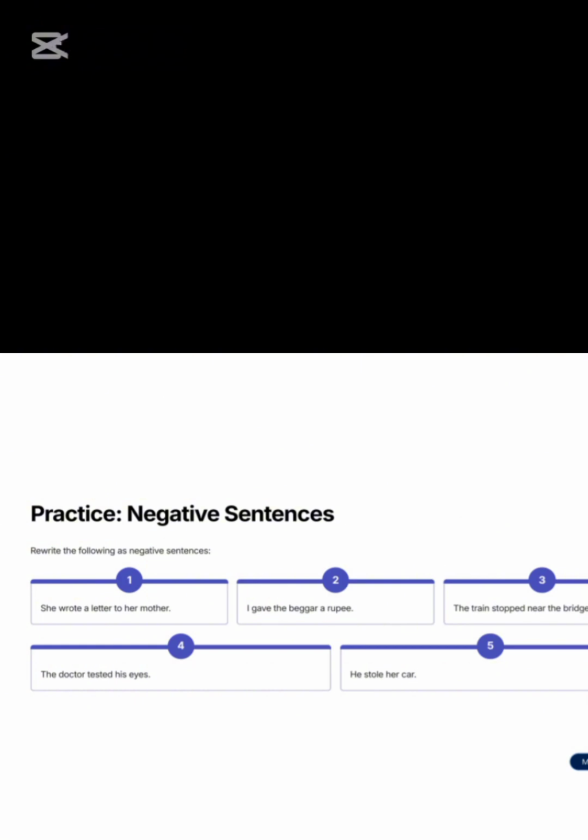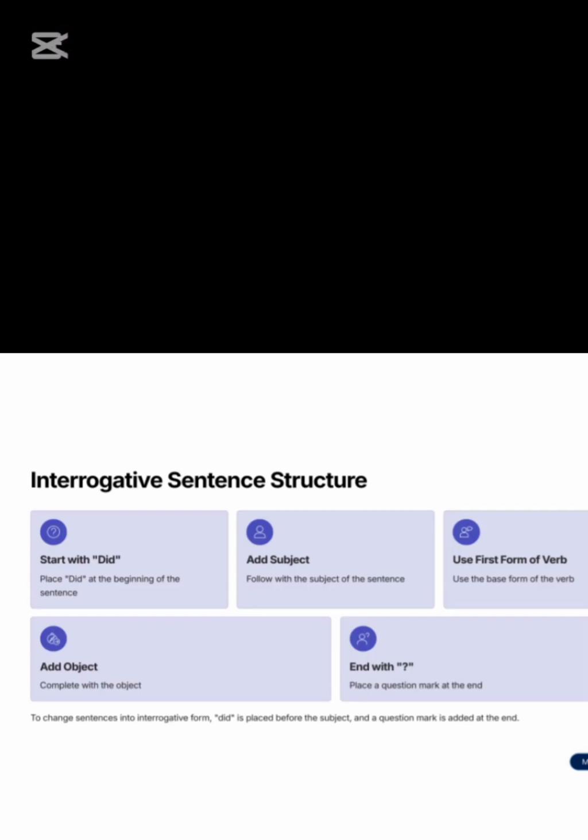Now we will learn the rule to make interrogative sentences. The rule is did plus subject plus verb, first form, and object, and at the last a question mark. To change the sentences into interrogative, did is placed before the subject of the sentence, and a question mark is also placed at the end of the sentence. And as I have already told you, when we put a did, we change the second form into first form.